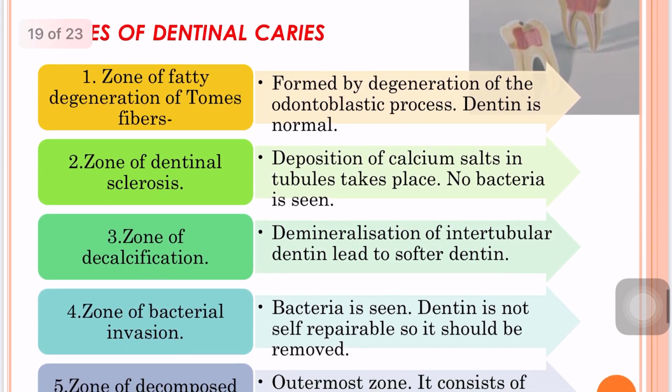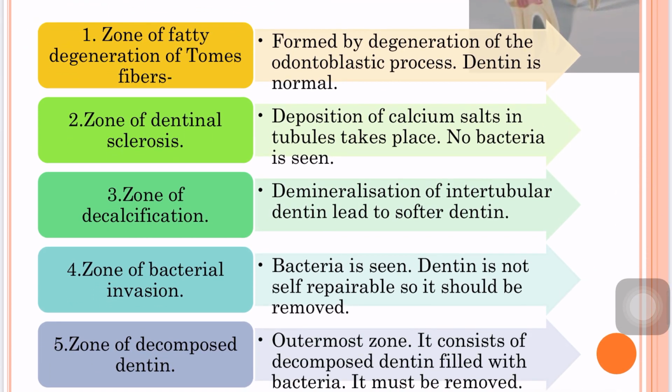Coming to the zones of dentinal caries, zone of fatty degeneration of Tomes fibers. This is formed by degeneration of the odontoblastic process. Dentin in this zone is normal. Zone of dentinal sclerosis. In this zone, deposition of calcium salts in the tubules takes place and bacteria are not found in this zone. Zone of decalcification. Demineralization of the intertubular dentin leads to a softer dentin. Zone of bacterial invasion. Bacteria are seen in this zone.